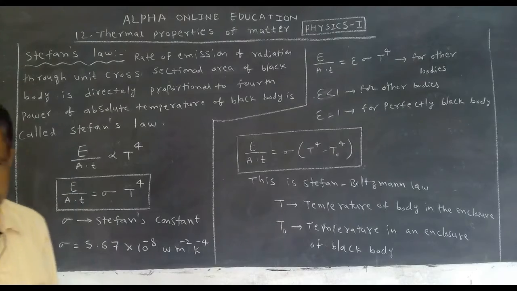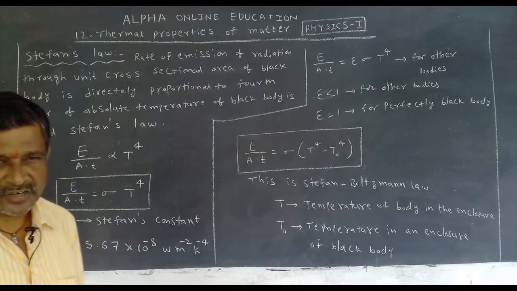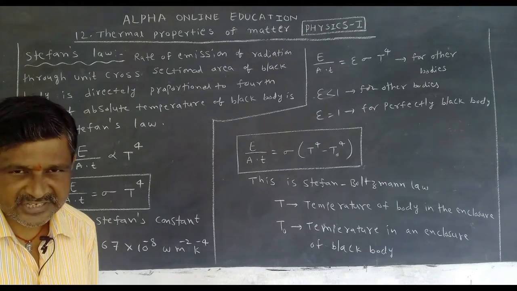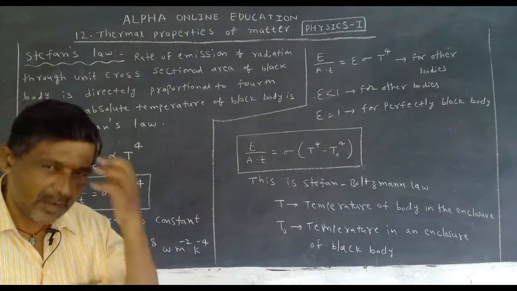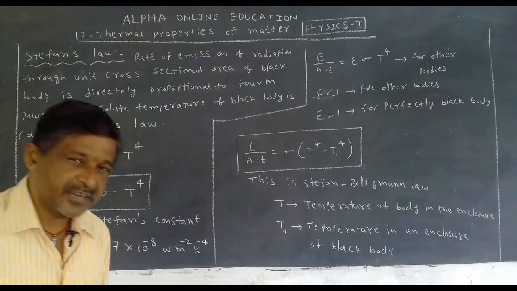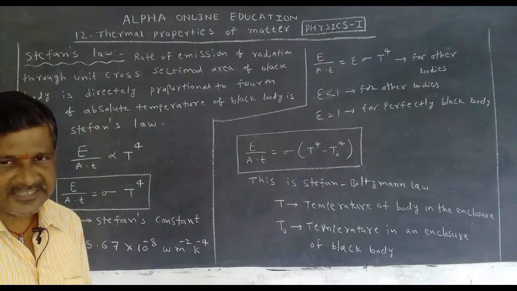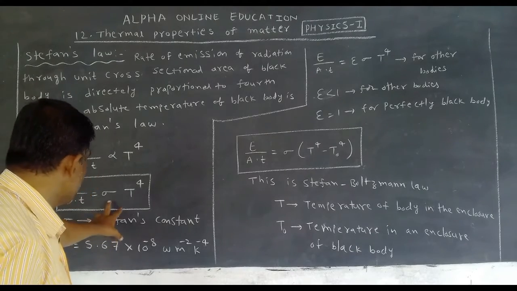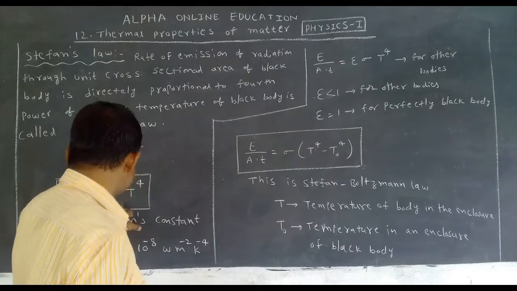Stefan's law is applicable for the emission of energy through unit cross-sectional area in 1 second of a black body. For that we use this formula. When the temperature increases, energy increases. Okay, this is for a black body. It is for a black body.